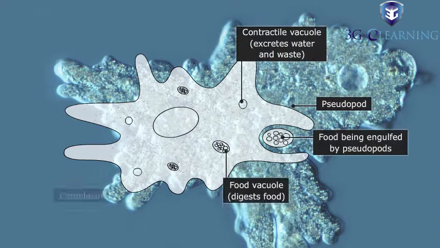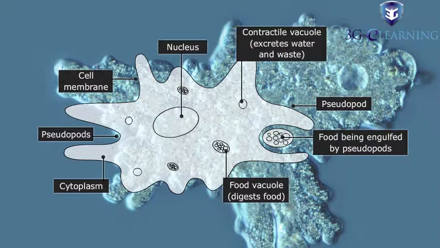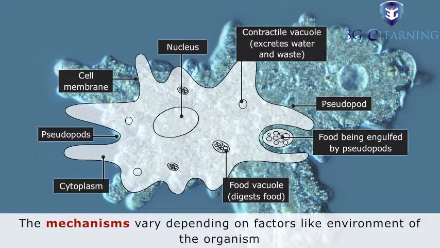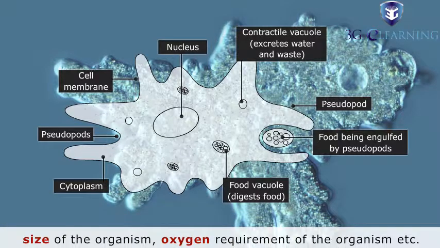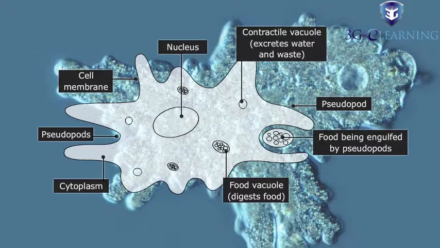We know that organisms respire to obtain oxygen. The mechanisms vary depending on factors like the environment of the organism, size of the organism, oxygen requirement of the organism, etc. Unicellular organisms like amoeba respire through their cell membranes. They have no organs for respiration.